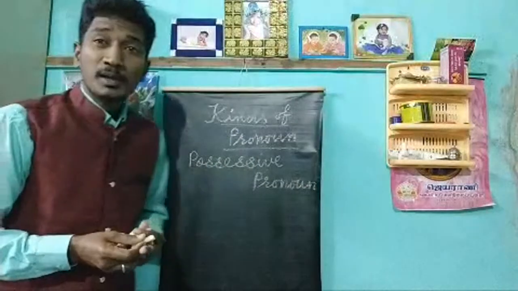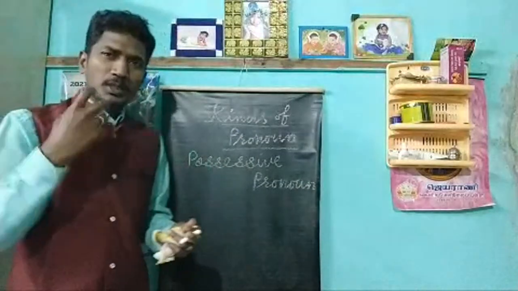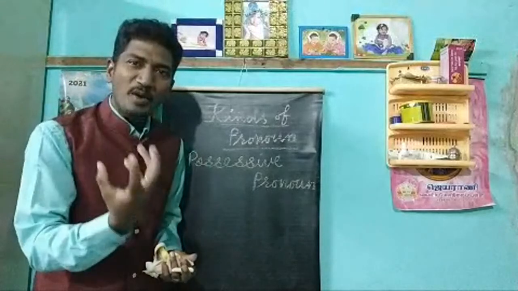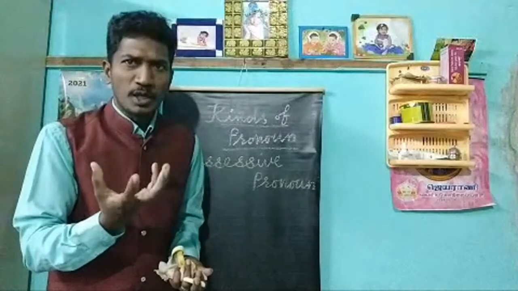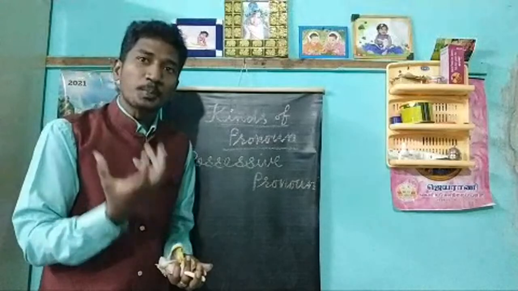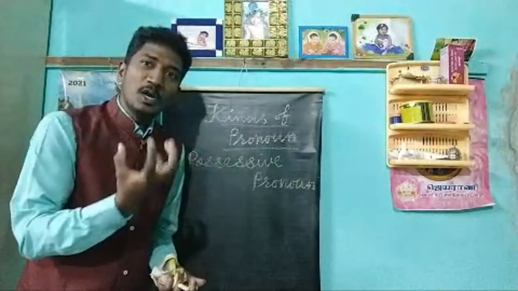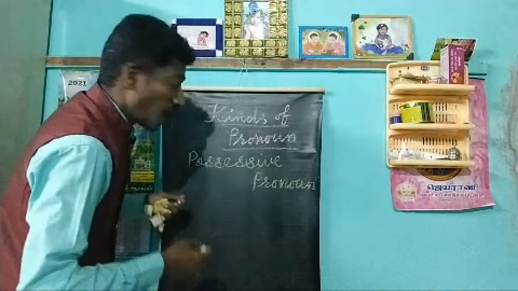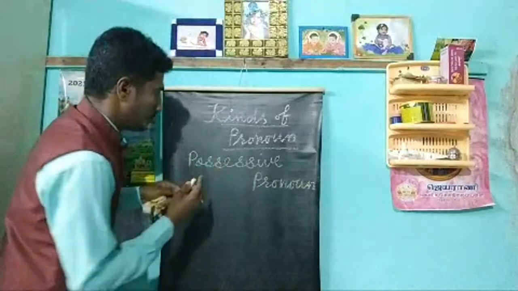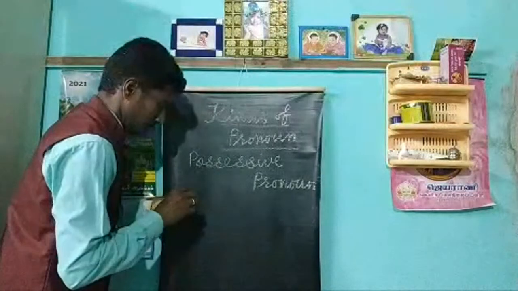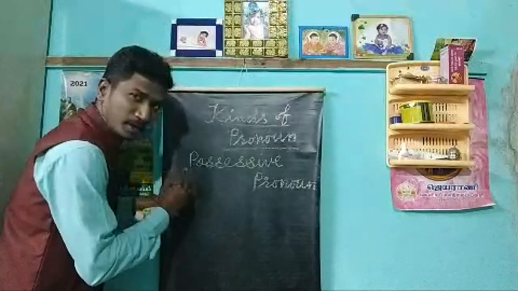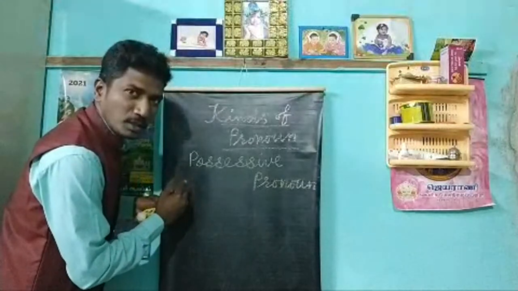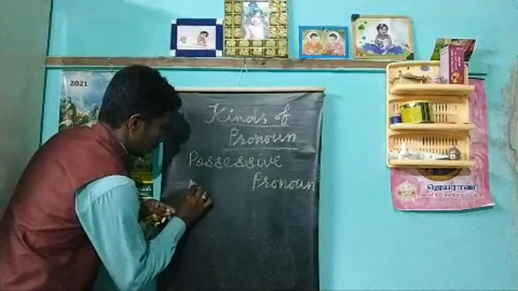Possessive pronoun. The word itself says having, owning. So that is why it is called a possessive pronoun. Possessive means owning. So for I, we say my. I hope it's clear, what I'm writing on the board. So my.